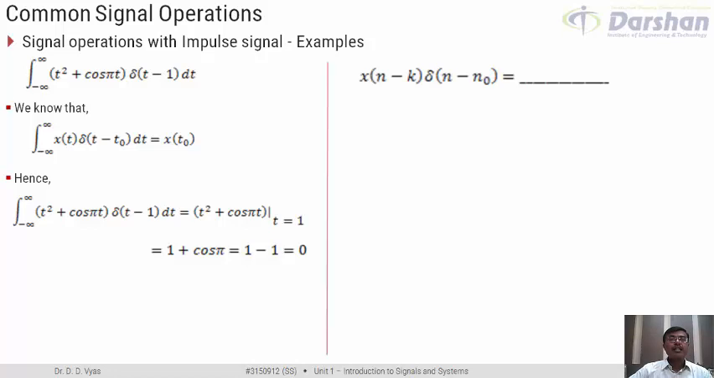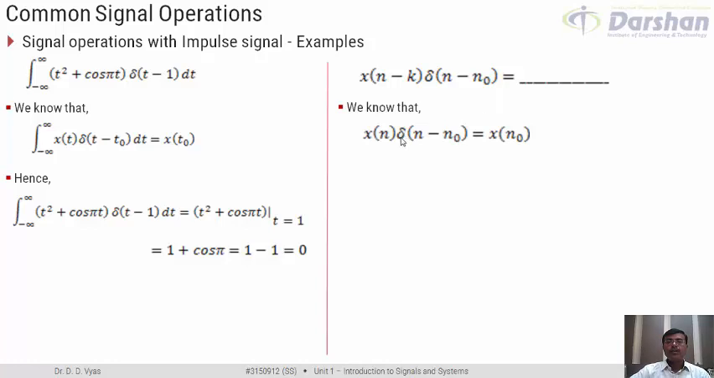If things are fine, let us move on to one more example, and probably one of the last examples in signal operations with impulse signal. Let us say that now I am multiplying two signals. One is my signal x of n, which is any arbitrary discrete time signal, with an impulse signal. The difference here is that my x of n is also shifted in time and my delta n is also shifted in time. So I basically have x of n minus k multiplied by delta of n minus n0.